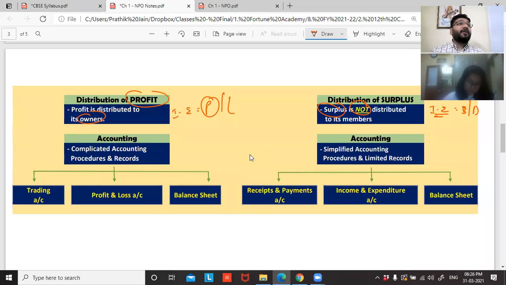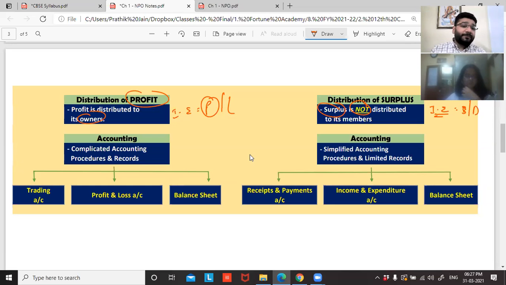To check that, will the government not come and want to check your records? Because you can cheat also, no? You can also calculate the wrong profit or less profit in order to remit less tax. So government says, do one thing. I'll give a list of documents. You have to maintain everything properly. I'll give you accounting rules and regulations. You have to follow everything properly. If you don't follow, I'll penalize you.